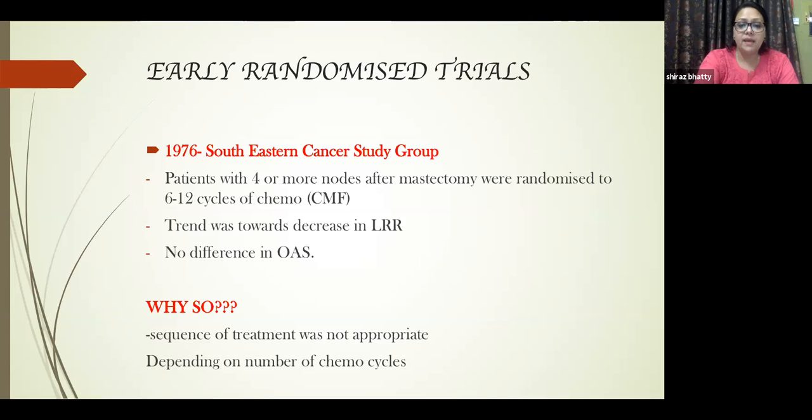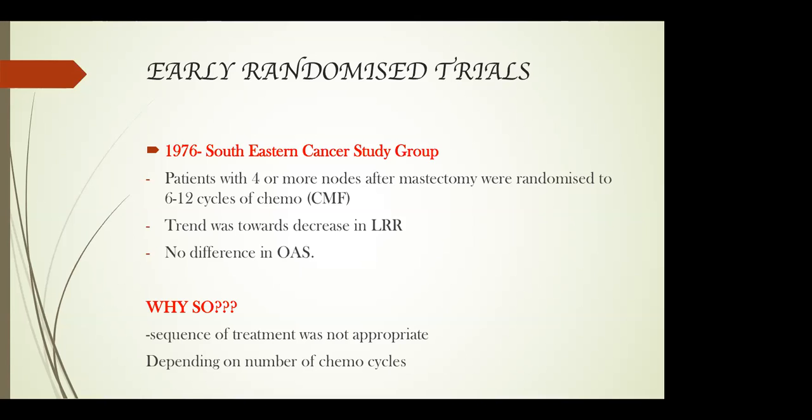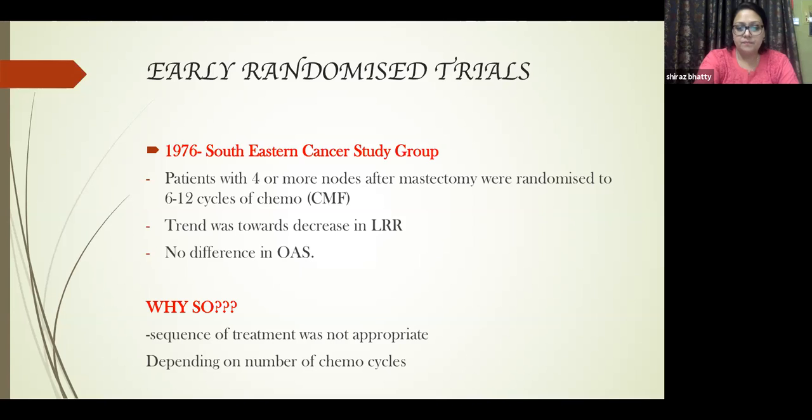Trends were definitely towards a decrease in the number of loco-regional recurrences in the chemo RT arm. However, there was no difference in overall survival. Why so? Maybe because the sequencing of treatment was not appropriate, depending upon the number of chemo cycles. So these things were quite hazy in those times.